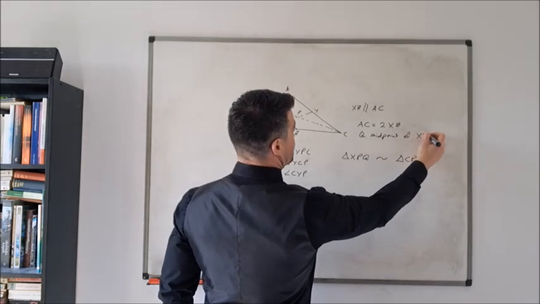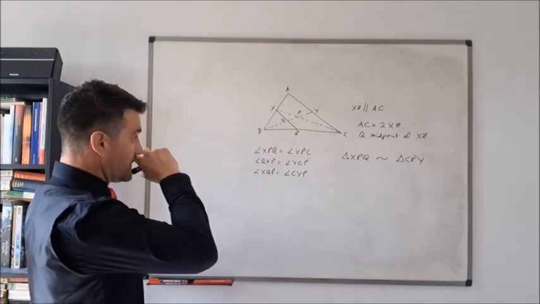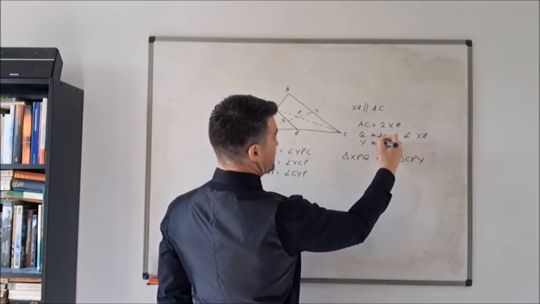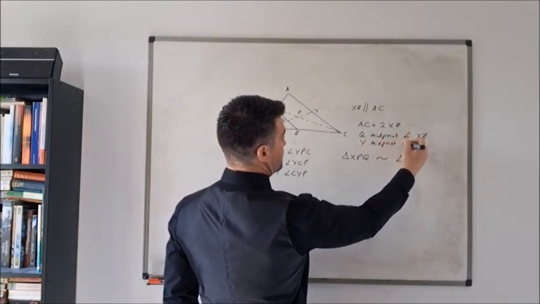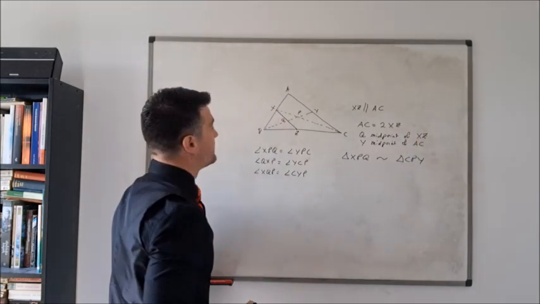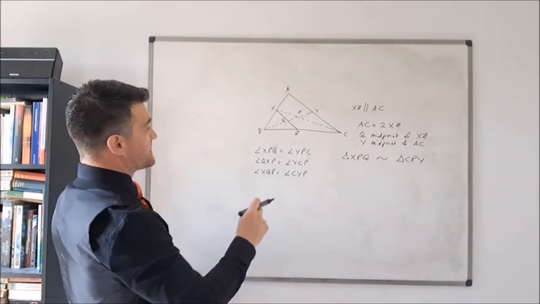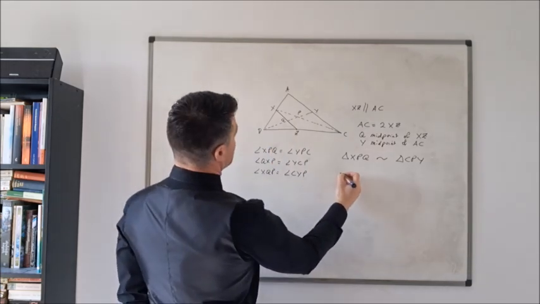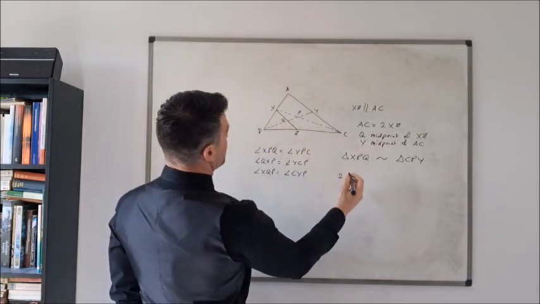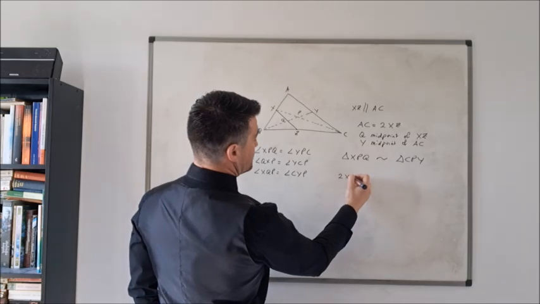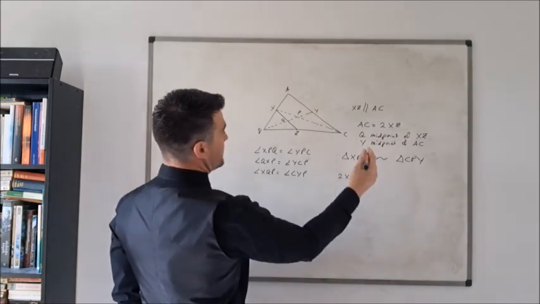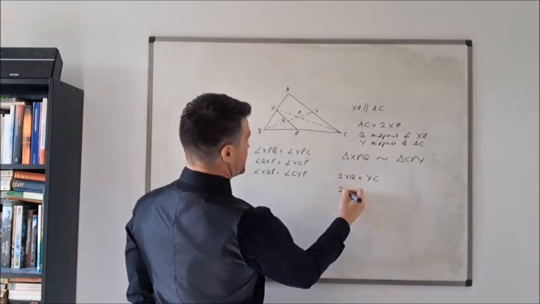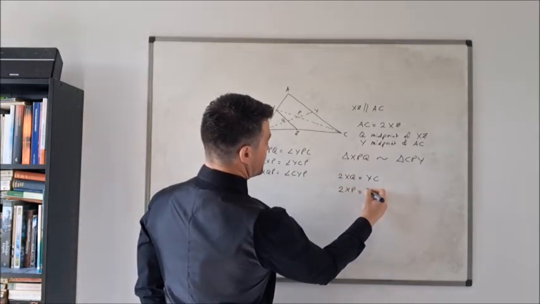And Y is the midpoint of AC. Okay, so that means that the ratio of XQ is going to be equal to YC. Therefore, by similarity, we get that 2XP is equal to PC.